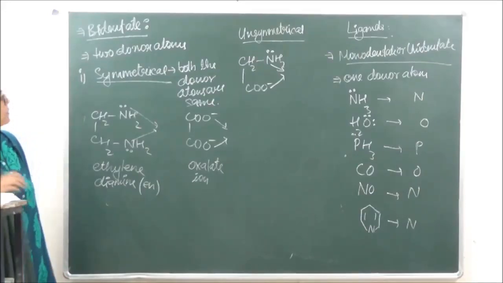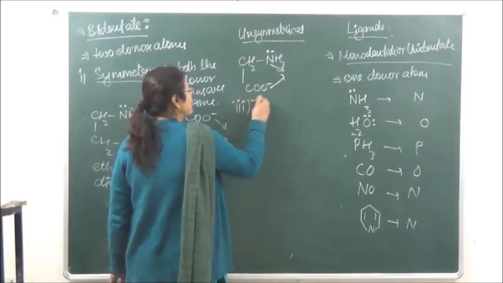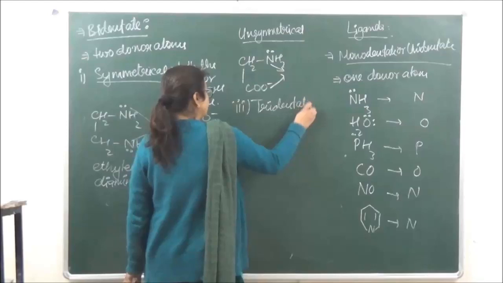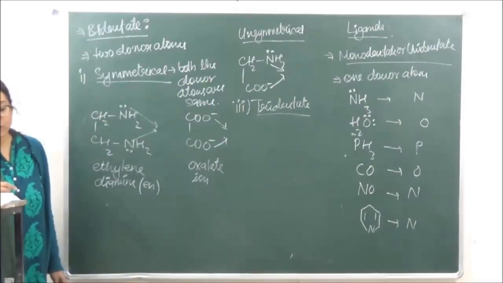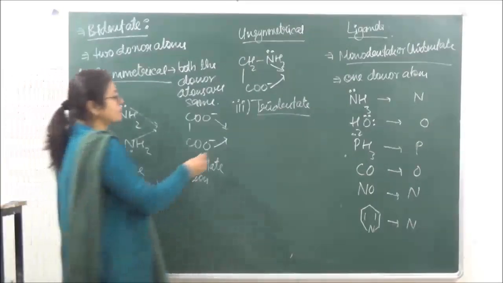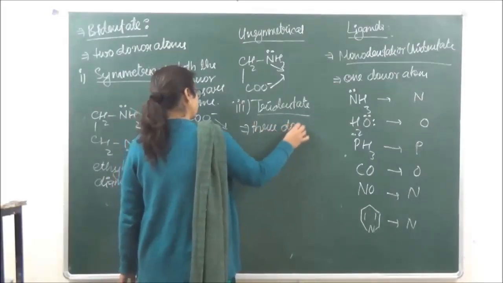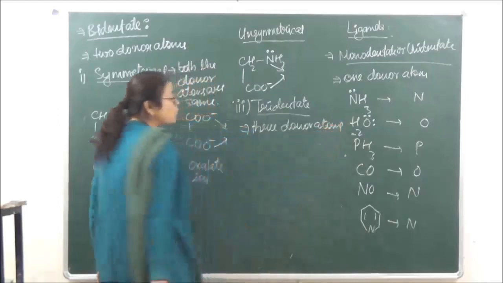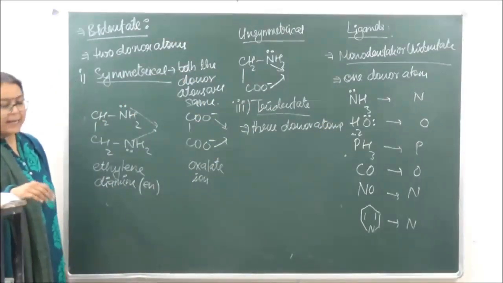The third type which we are going to do over here is tridentate ligands. The tridentate ligands are going to have 3 donor atoms. Okay? Three donor atoms. An example which we can take over here is diethylene triamine.